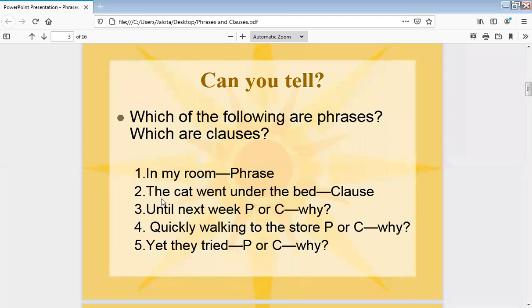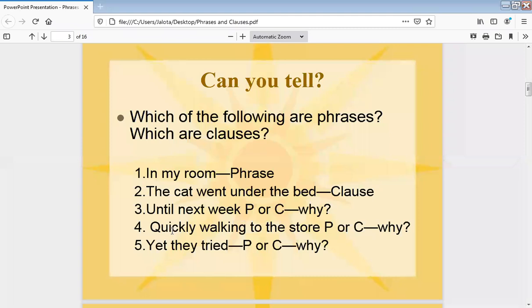If it is in present, the cat goes under the bed. And when it is plural, then cats go. Naturally, the verb changes according to the subject. So it is a finite verb, right? So this is a complete sentence having the subject, object, verb and everything. So it is a clause. Now, until next week: phrase or clause? Why? Think about it.